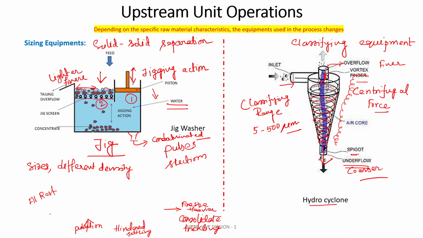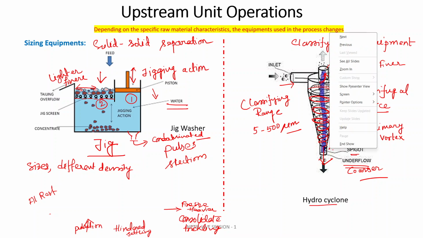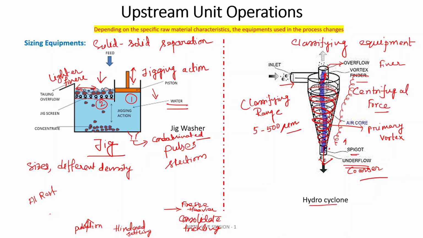Now, this kind of vortex that is larger in size is called the primary vortex. And when the finer particles come at this position, the finer particles go up. That is the secondary vortex. Smaller radius, you can say.